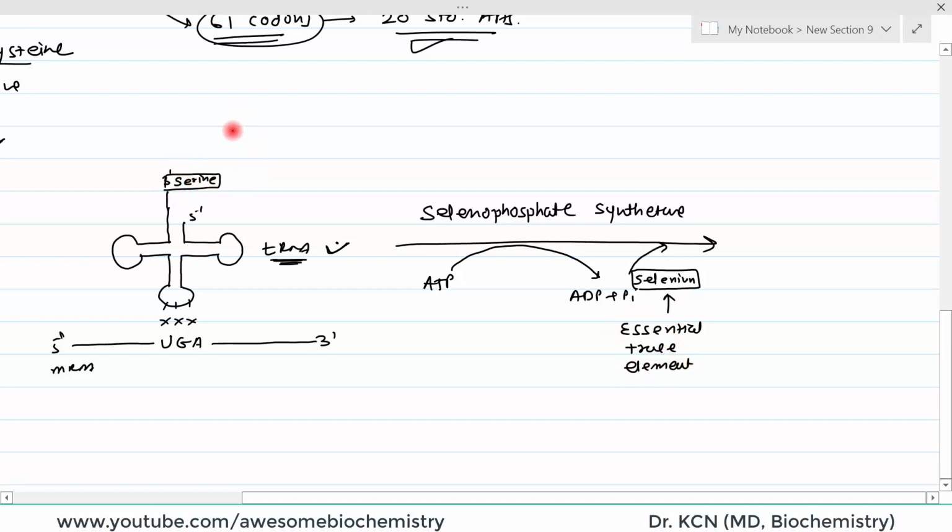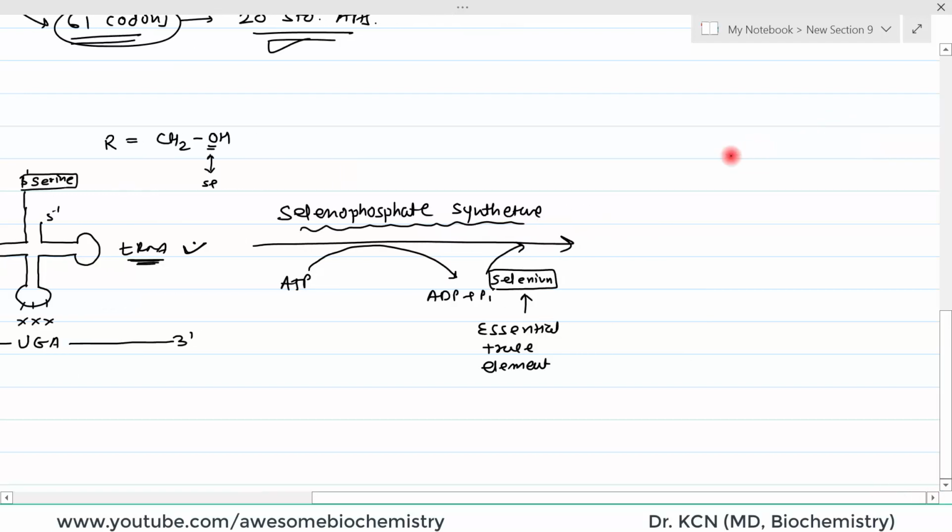Now, if you remember the structure of serine, we will only talk about its side chain R. In the side chain R of serine, we have CH2OH. It is a hydroxyl group containing amino acid. By the action of selenophosphate synthetase, utilizing ATP, it is able to incorporate selenium into this serine. So, what will this enzyme do? This oxygen will get replaced with selenium. So, now the side chain will be R CH2, and instead of oxygen there is a selenium bound with hydrogen. Whenever this side chain is there, we call that amino acid selenocysteine.